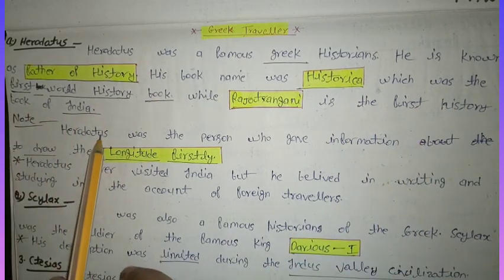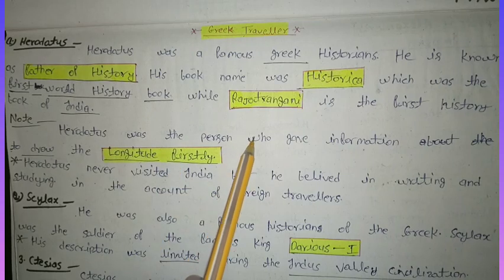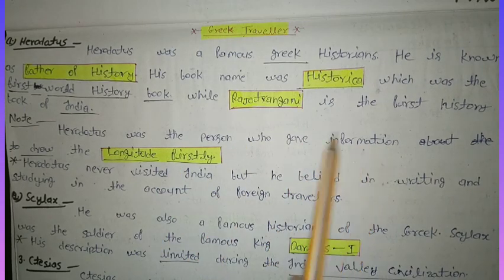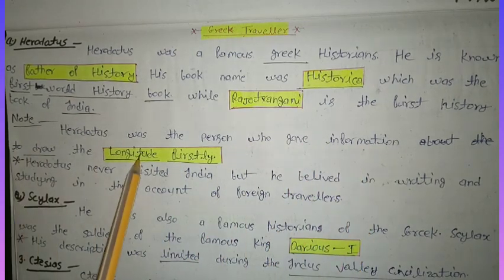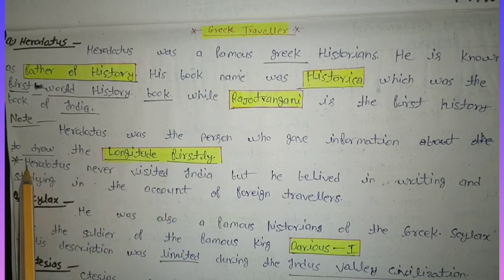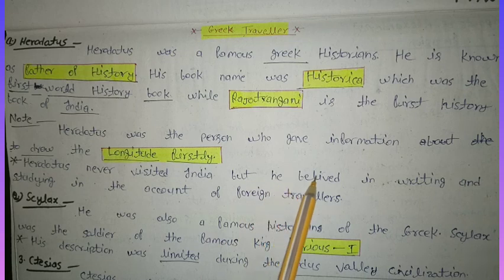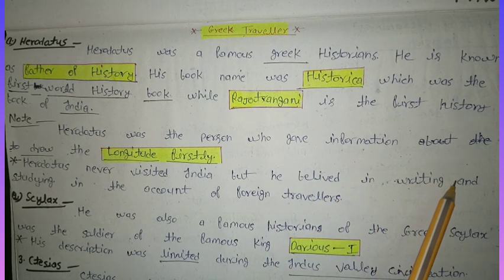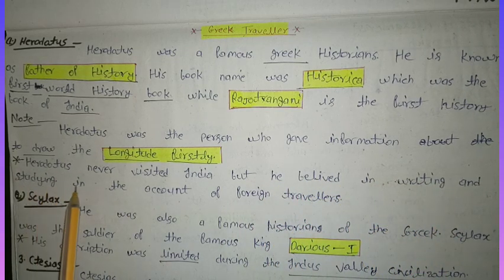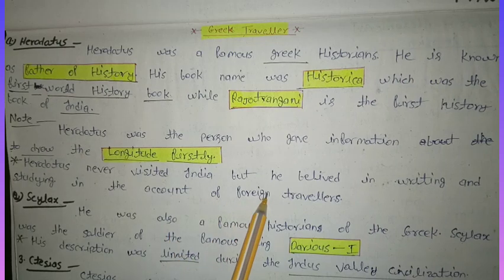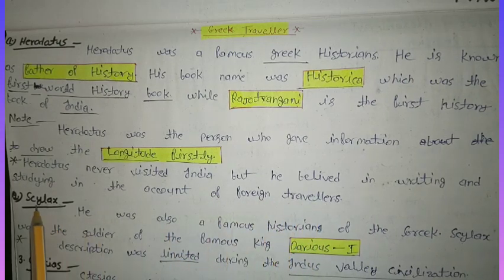Note: Herodotus was the person who gave information to draw the longitude firstly. Herodotus never visited India, but he believed in writing and studying from the accounts of foreign travelers.